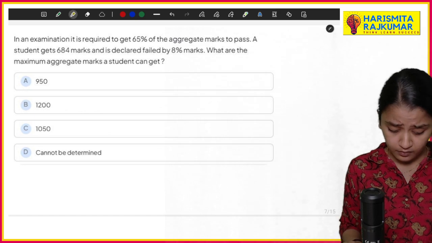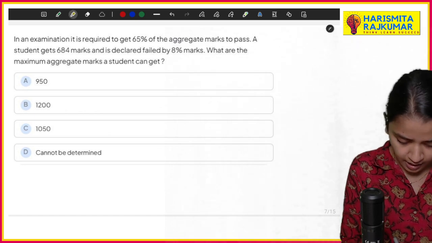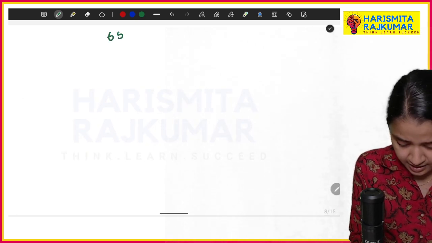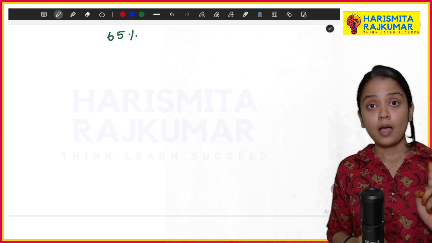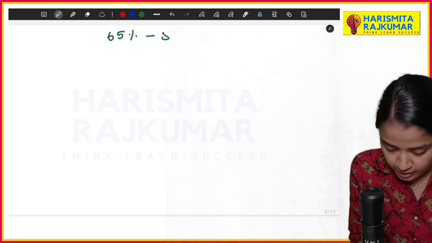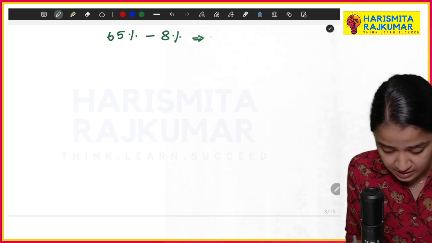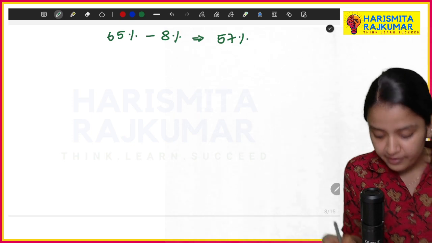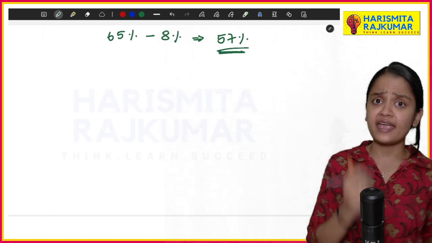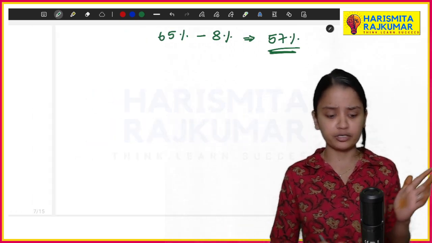In order to pass the examination, he has to get 65 percentage. But the student failed by 8 percentage, so he got 57 percentage, right? Because for passing it is 65 and he failed by 8 percentage, you just subtract it and you'll get it.